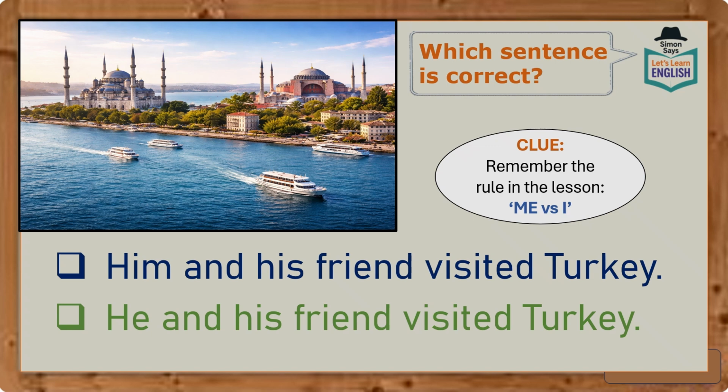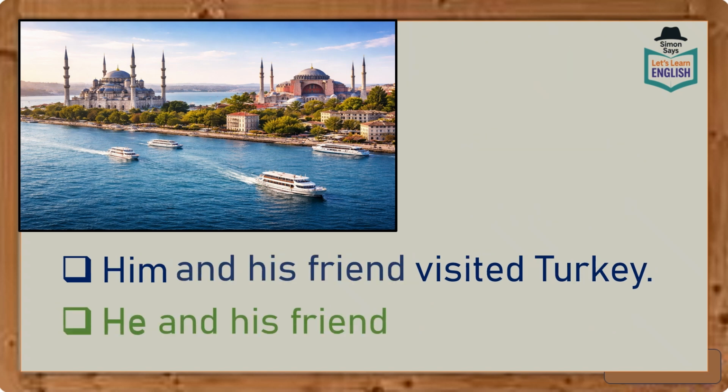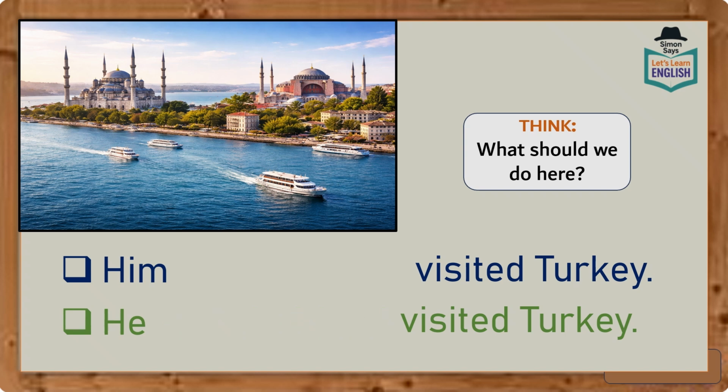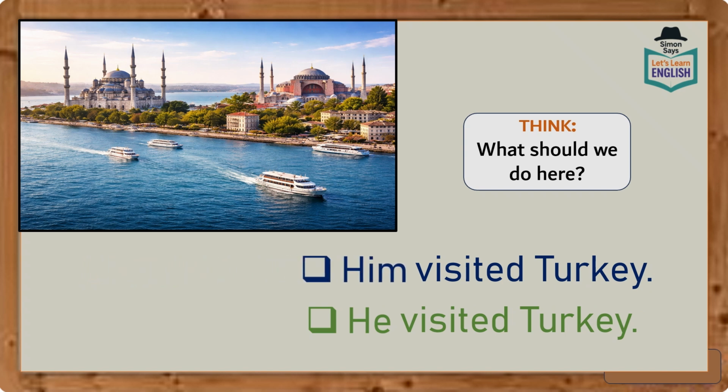Remember the rule in the last lesson, me versus I. So what should we do now? Well, the first thing we should do is take away the other person. And we're left with him visited Turkey and he visited Turkey.